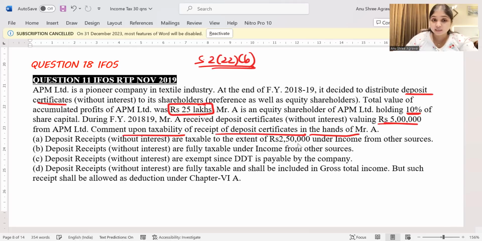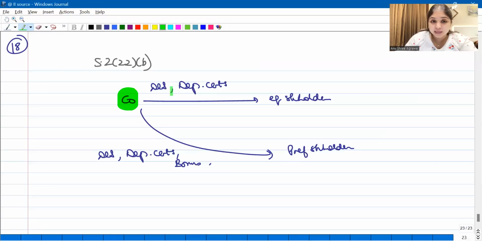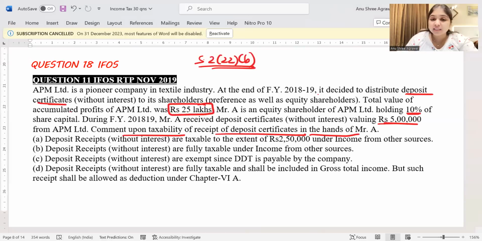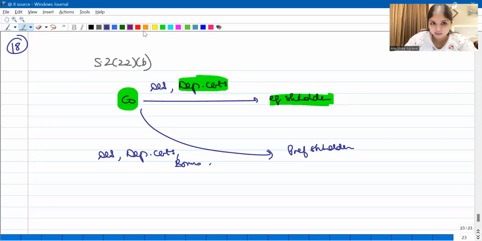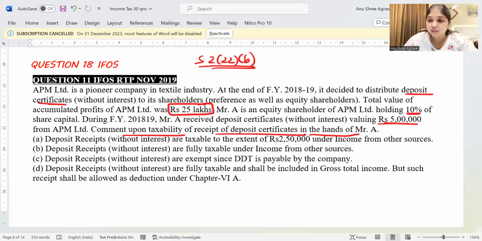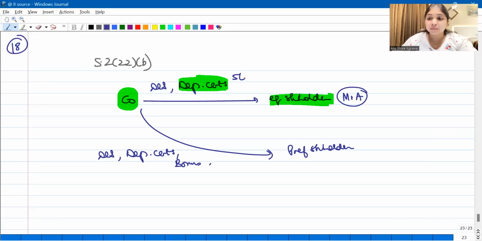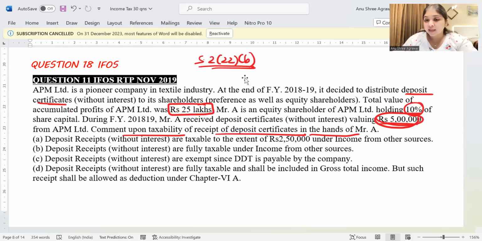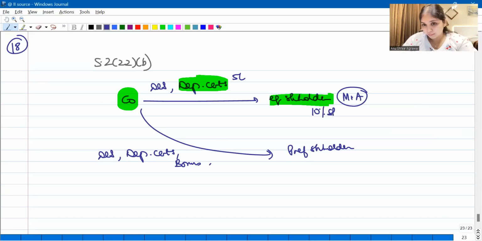Now listen, in this case, the company is giving deposit certificates to equity shareholders. Mr. A is an equity shareholder in this case. He is getting deposit certificates worth 5 lakh from the company. And he is having how much shares? He is having 10% shares in the company.